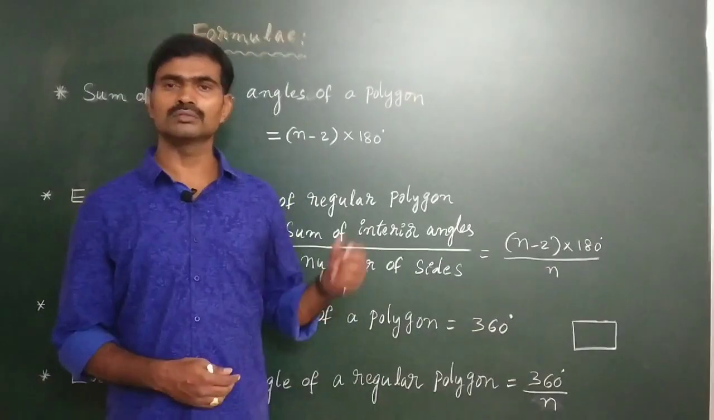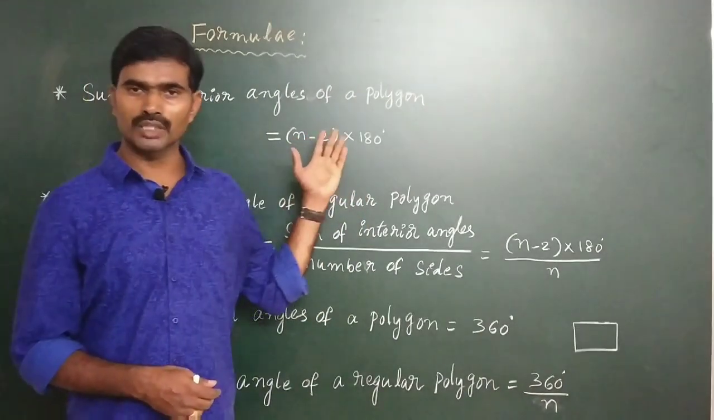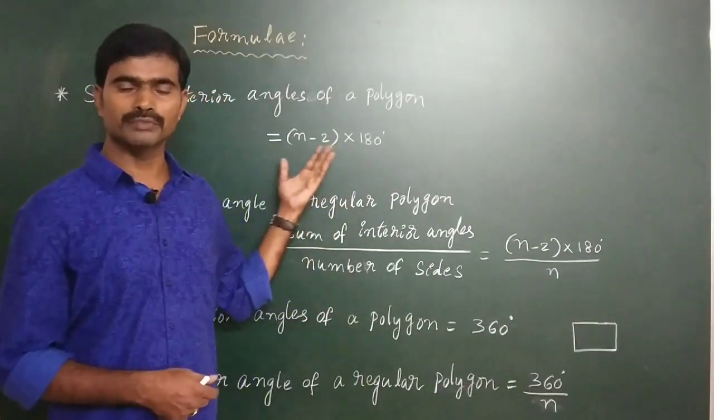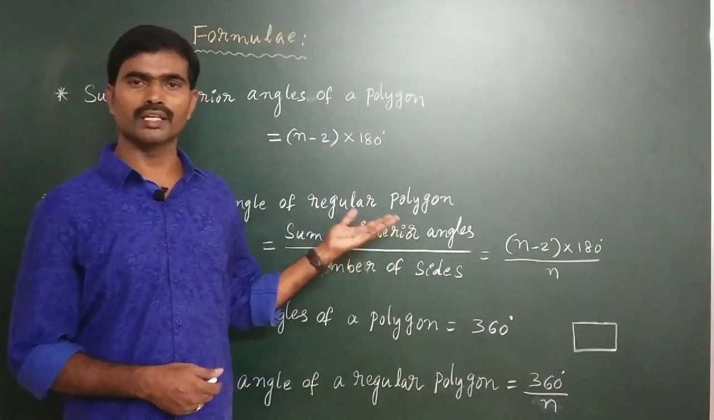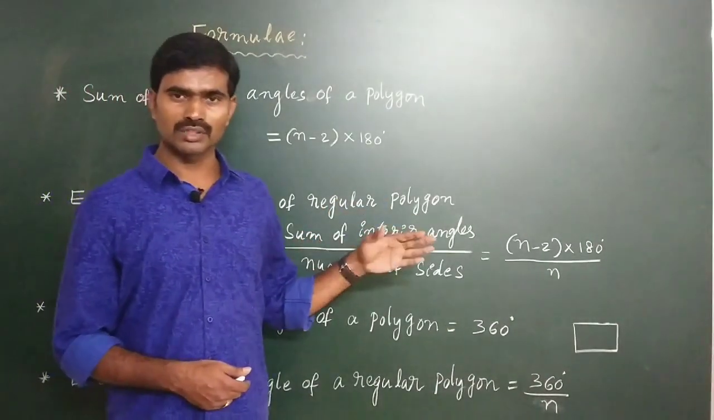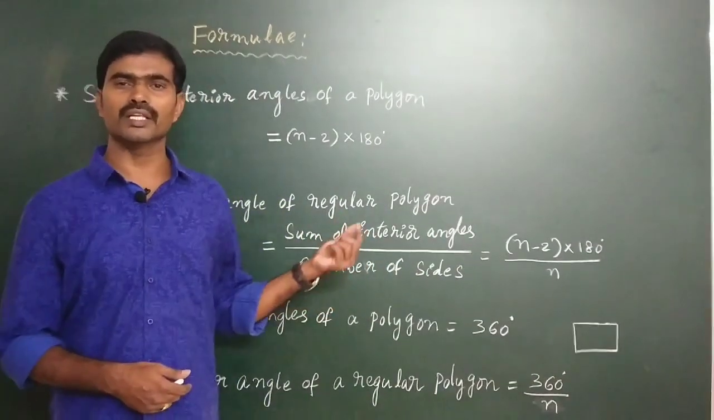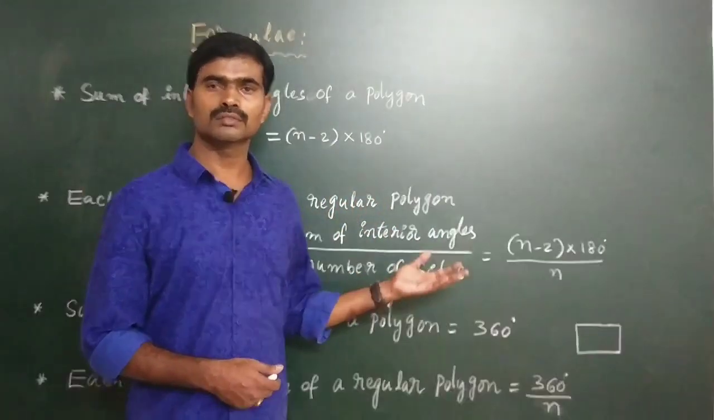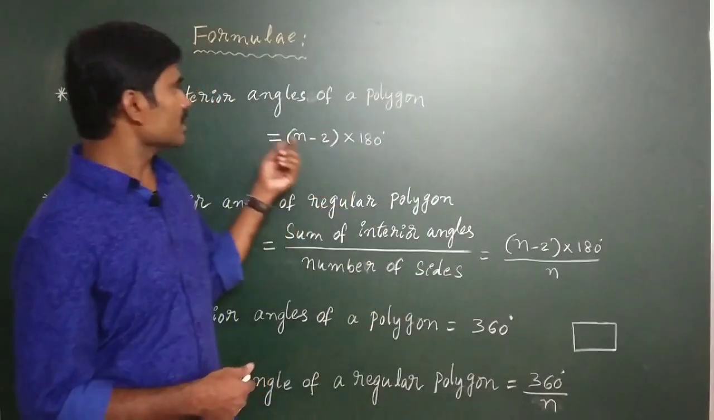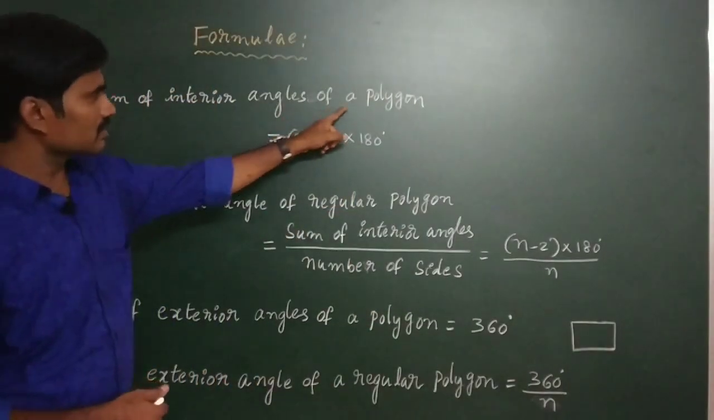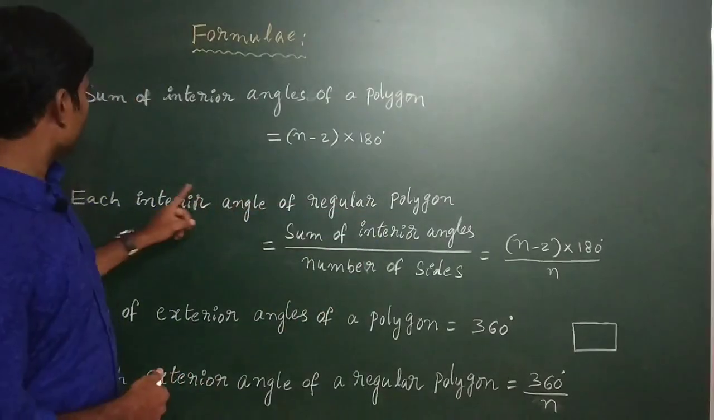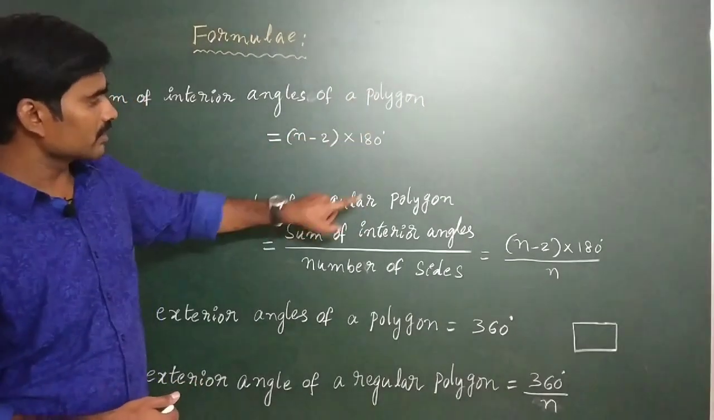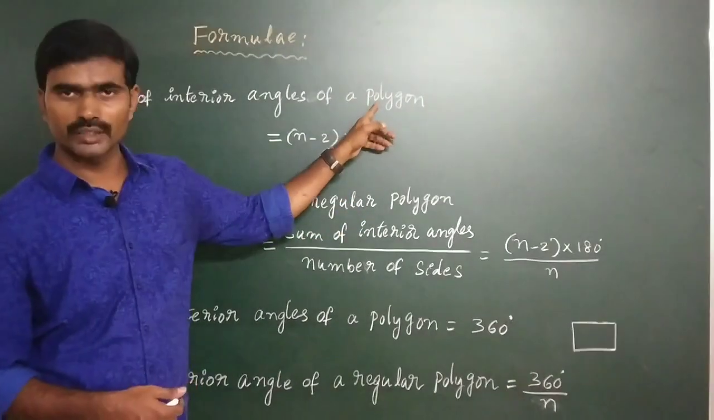We are going to discuss some formulas for polygons: to find the sum of the interior angles, each interior angle of a regular polygon, the sum of the exterior angles, each exterior angle of a regular polygon, and the number of diagonals of a polygon. First of all, the sum of interior angles of a polygon. Then each interior angle of a regular polygon. There is a lot of difference between a regular polygon and a polygon.